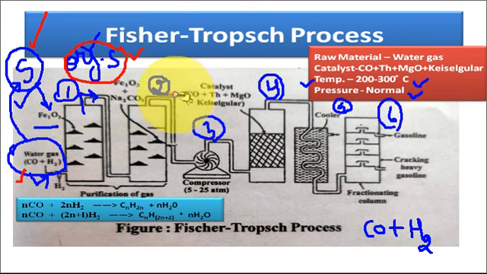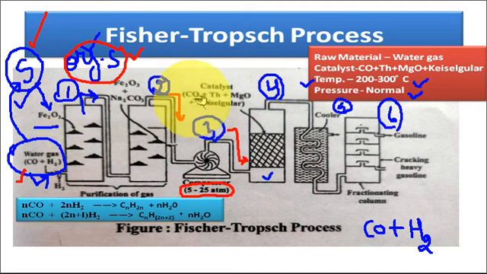Now this water gas is passed through the next compartment. During this passing, the water gas is compressed at 5 to 25 atmospheric pressure, and then this compressed water gas along with hydrogen is passed through the reaction chamber. In the reaction chamber, catalyst is placed. What catalyst have we used?